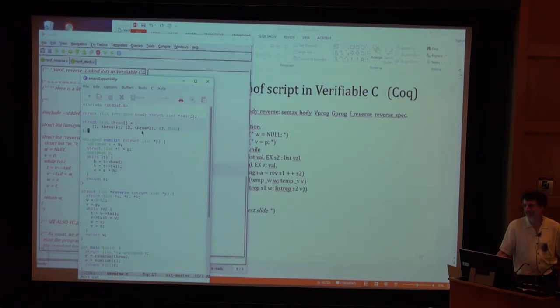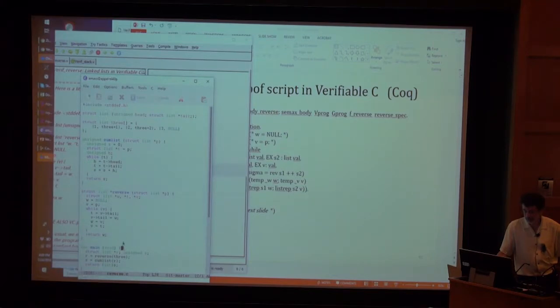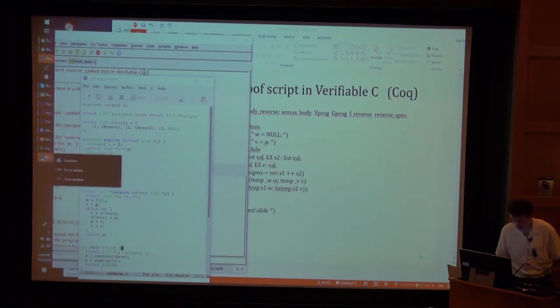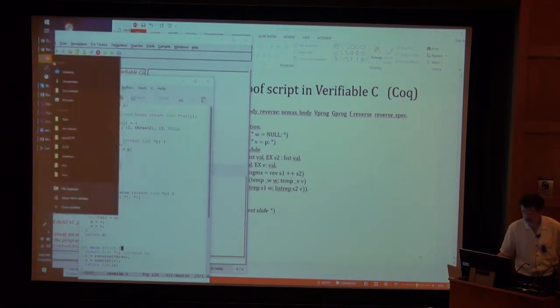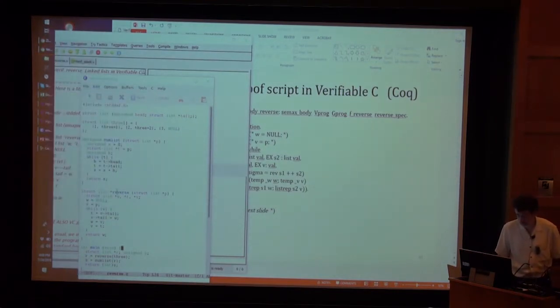This is the C language. If C does crazy things, then we have to have a program logic to reason about the crazy things. Here's a little function that adds up the elements of a linked list. But here's our reverse function, exactly as I showed it to you on the slide. And here's a main function that calls it.